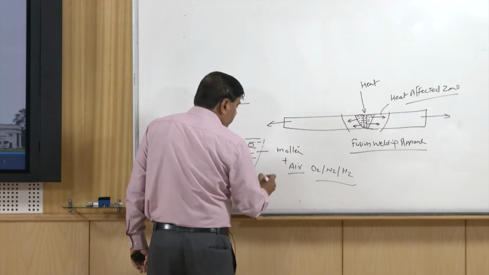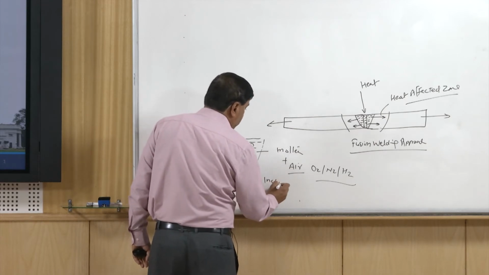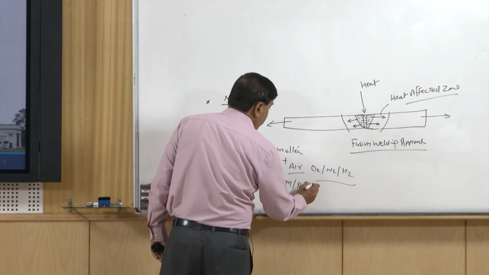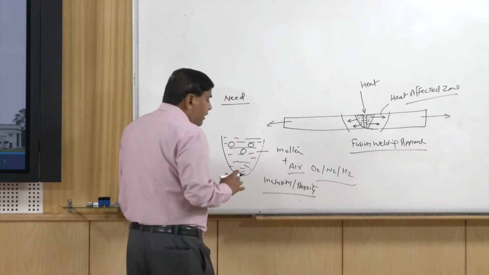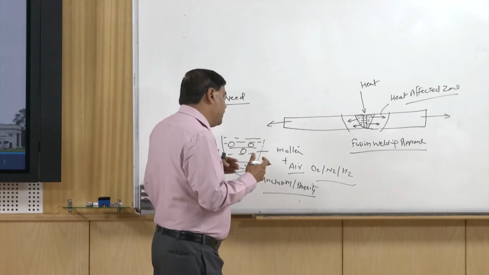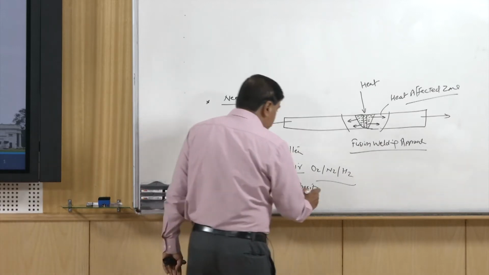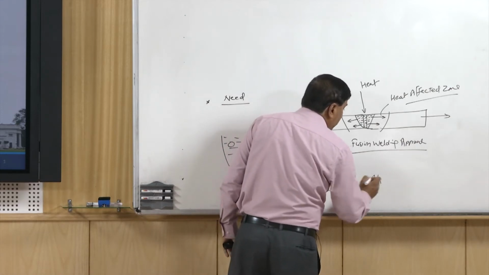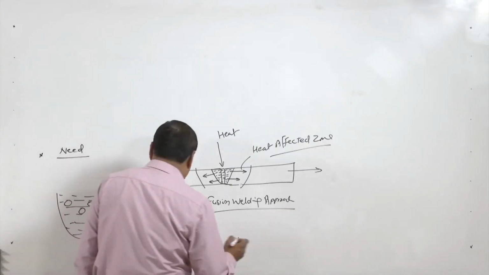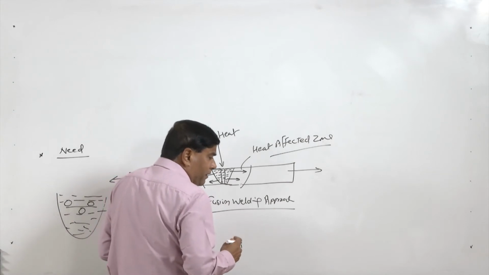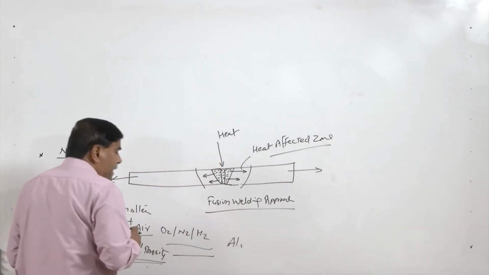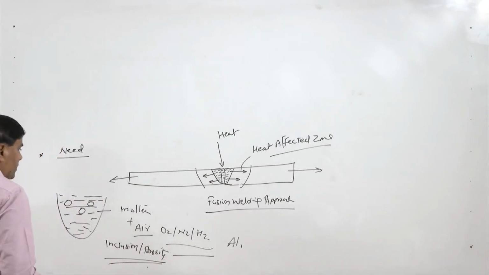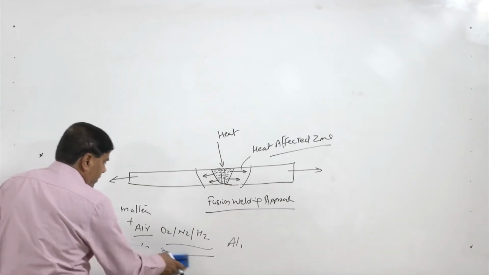So, problems like inclusions and porosity are extremely common in fusion welded joints, especially in aluminum welding or wherever high speed welding is carried out, even of common metals.